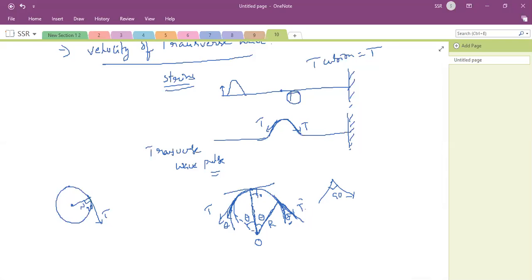I'll show the diagram very clearly in the PDF so that you can understand very clearly. One minute. Original diagram I'll show you.